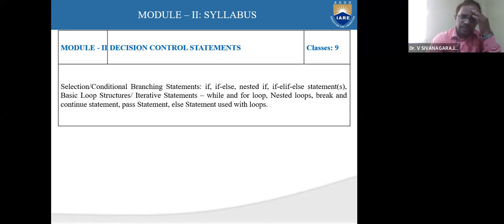And we have seen various loop structures or iterative statements that include while loop, for loop, nested loops. These are the basic loop structures we have seen.